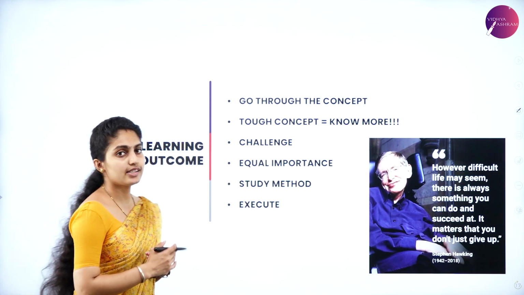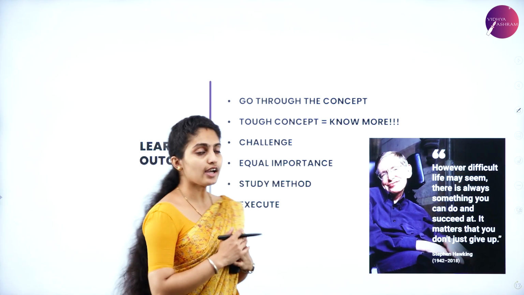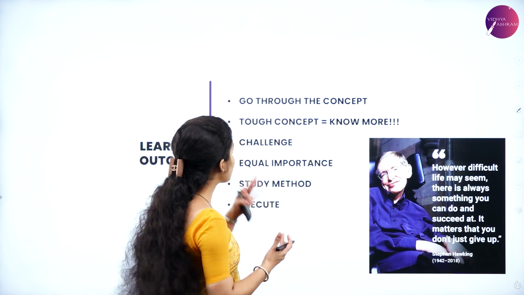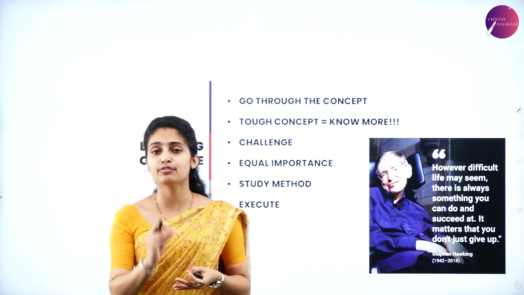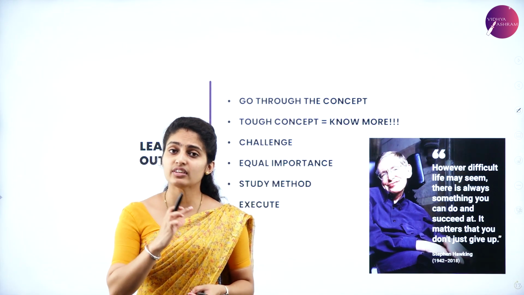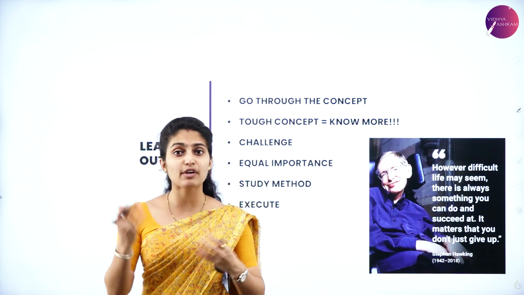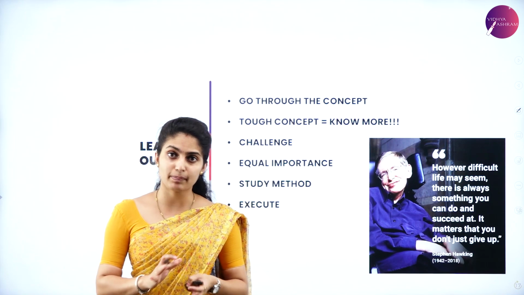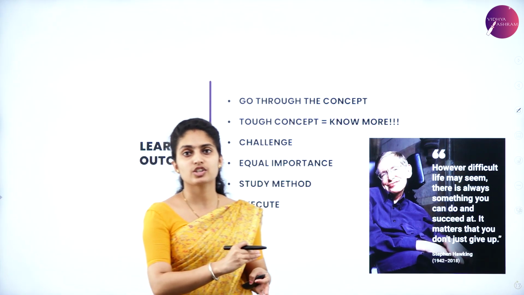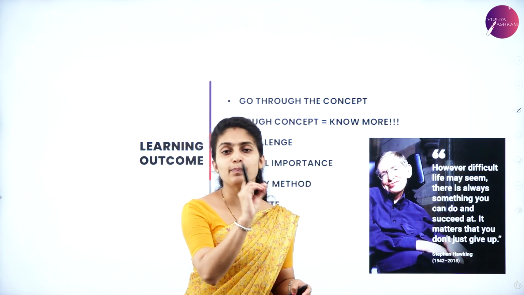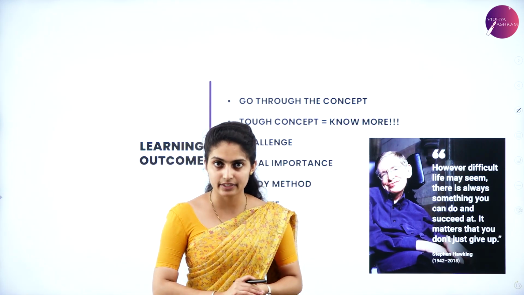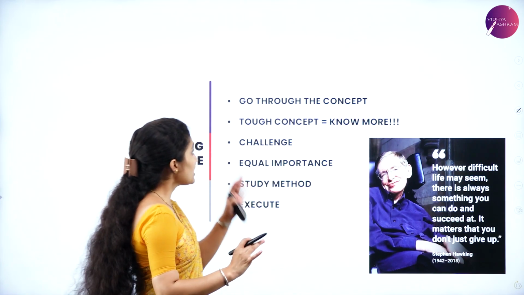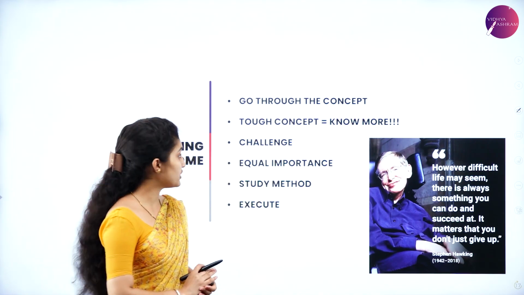Next is learning outcome. For learning outcome, what are you supposed to do? You have to go through the concepts very well, each and every concept, even the introductory part. It's not that you have to learn the introductory part by heart. Start from the introduction, start from the first full stop of the first textbook and end at the last full stop on the end page. So go through each and every concept.